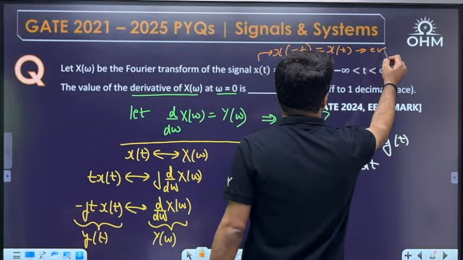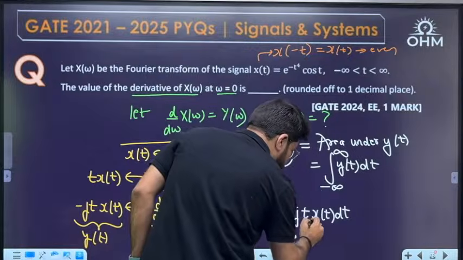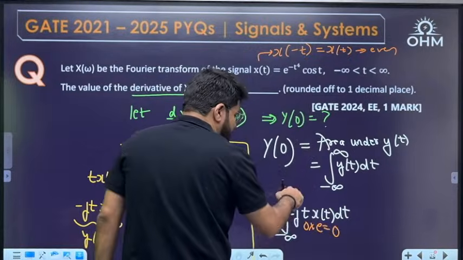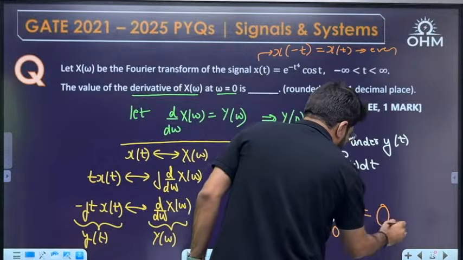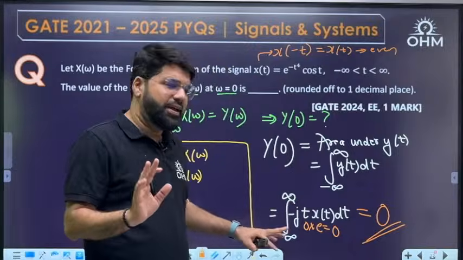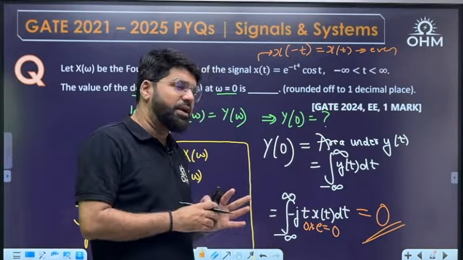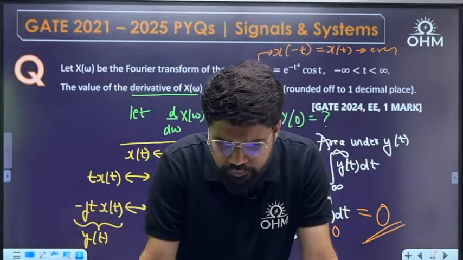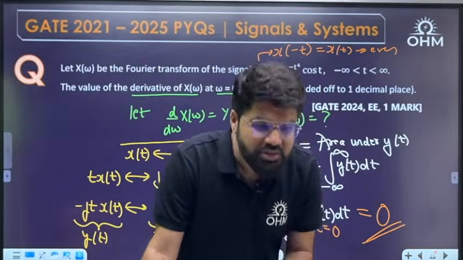That means it is even symmetric. So x(t) is even, but t to the power 1 is an odd function. Odd into even is odd. Integral from minus a to a, whether infinity or a, anything. The integral with symmetric limits for any odd function is always 0. The question finishes here. That simple thought process has to come.